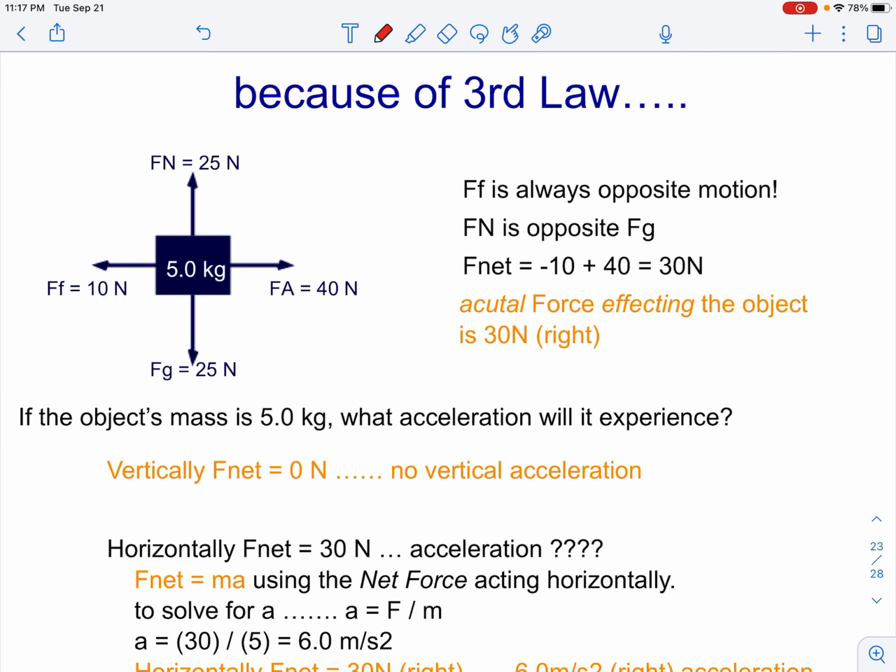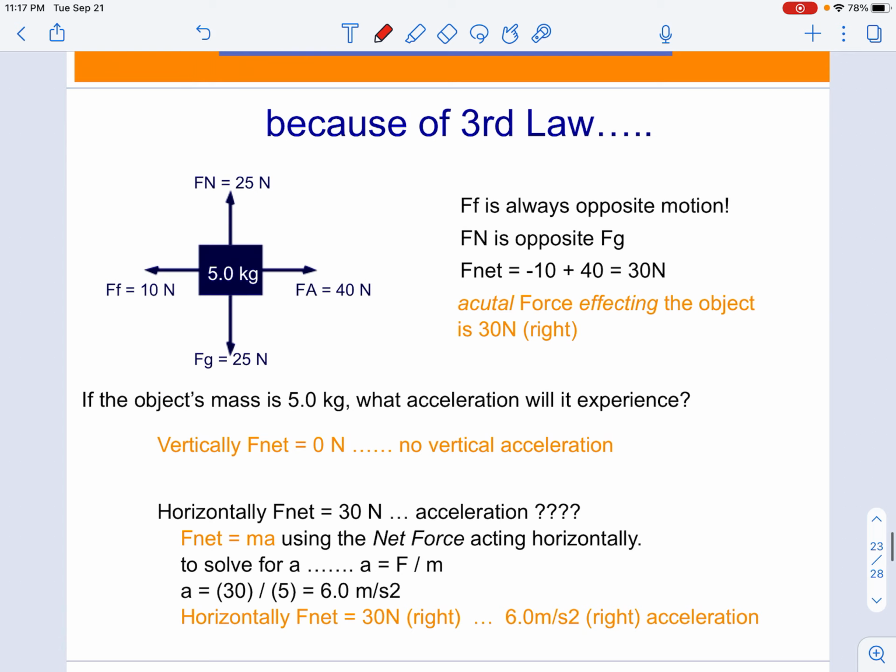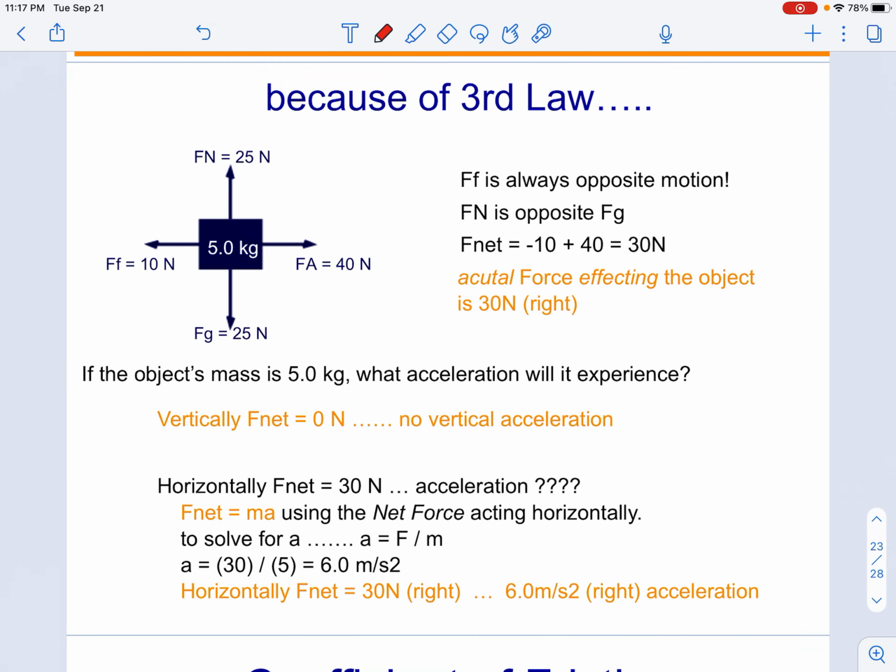All right, so we're now going to cover the last little bit of Newton's laws and force information. Just to kind of review, because of Newton's third law, we know that the frictional force is always opposite the motion of the object. Because of the contact between those two surfaces, they are rubbing against one another in opposite directions. So that is our frictional force.